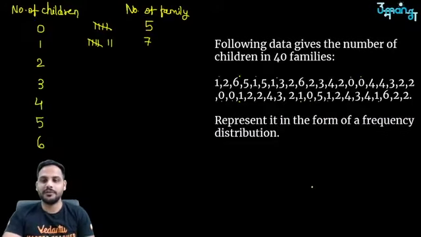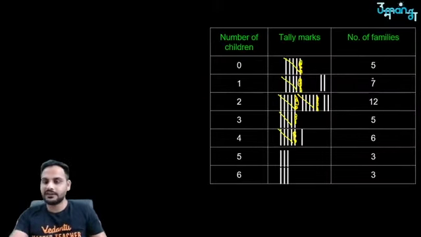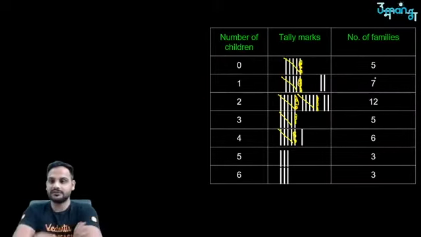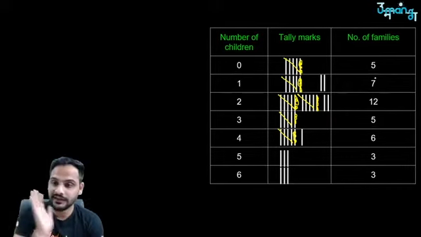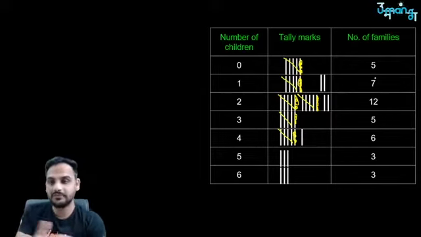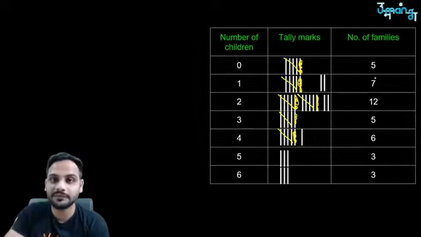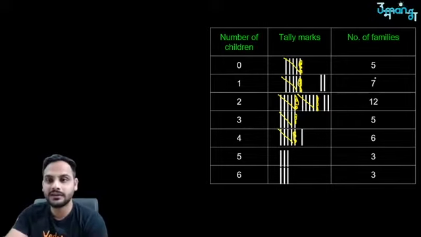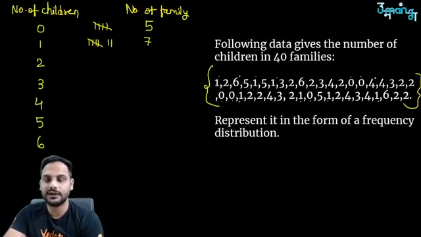Now see, from this raw data, if you look at this raw data and now you look at this data, you can clearly see, okay, maximum number of families have 2 children or less than that. Then you can focus, okay, there are 3 families who have 6 children, so you need to educate them, you need to take care of them. So this data can be used by government in this form. Got it? So that is why data in the tabular form gives information much clearly than the raw data form.